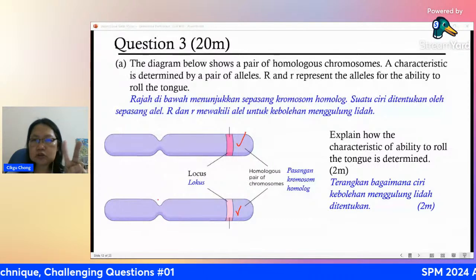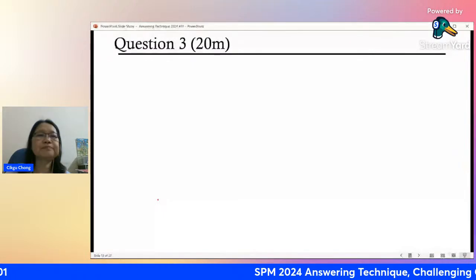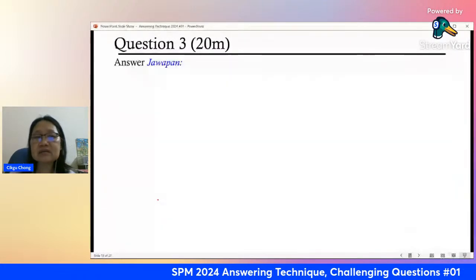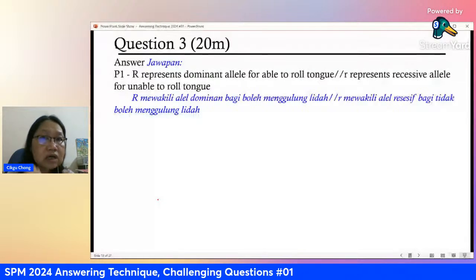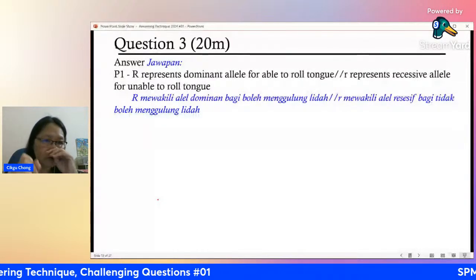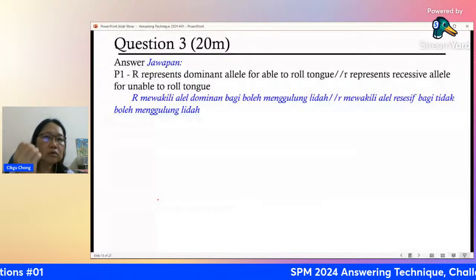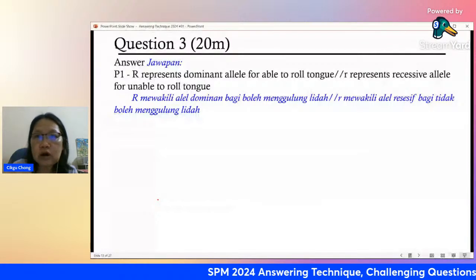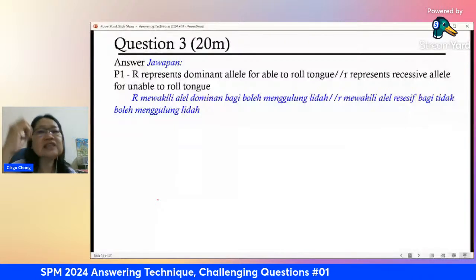So we have two types of allele, right? Dominant and recessive. All right, so capital R always represents the dominant allele. Dominant means stronger, right? But don't use the word stronger. You must use the word dominant. All right, dominant allele will show. We call it will manifest. Will show the feature if there is at least one.